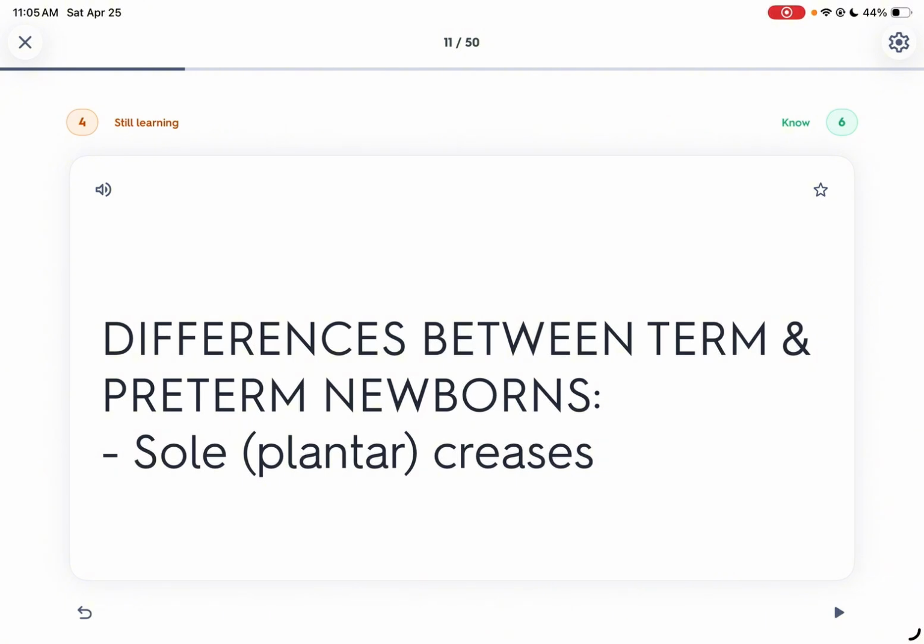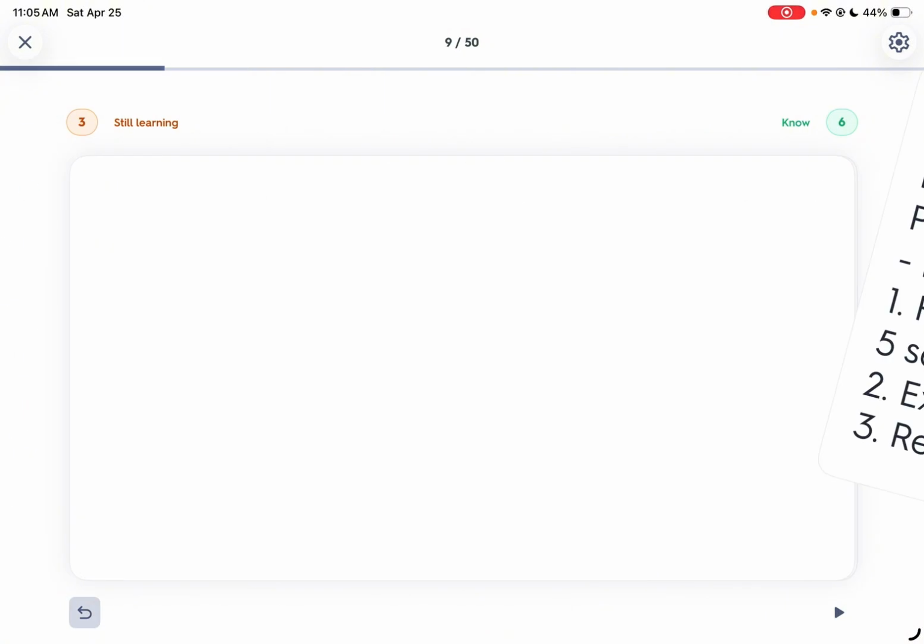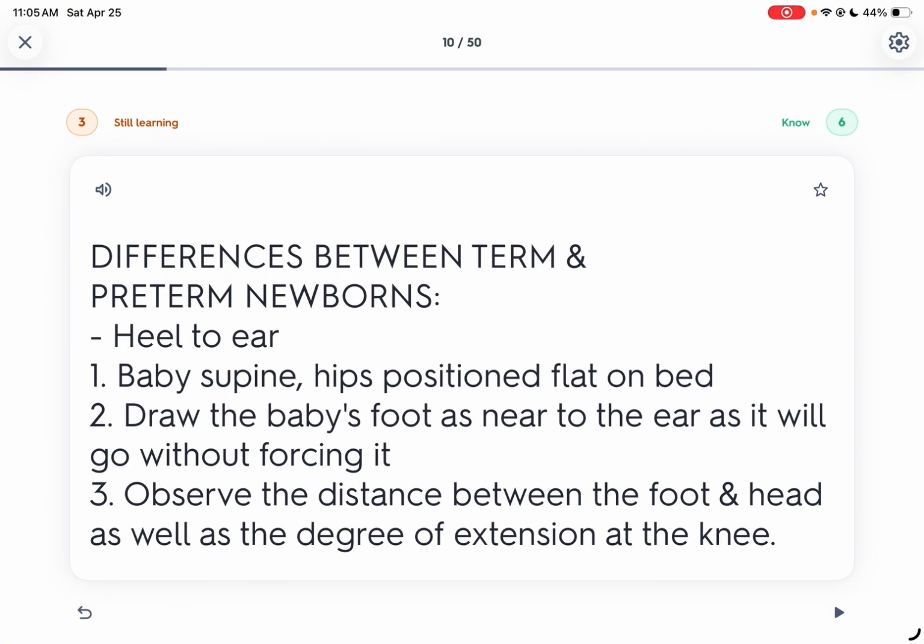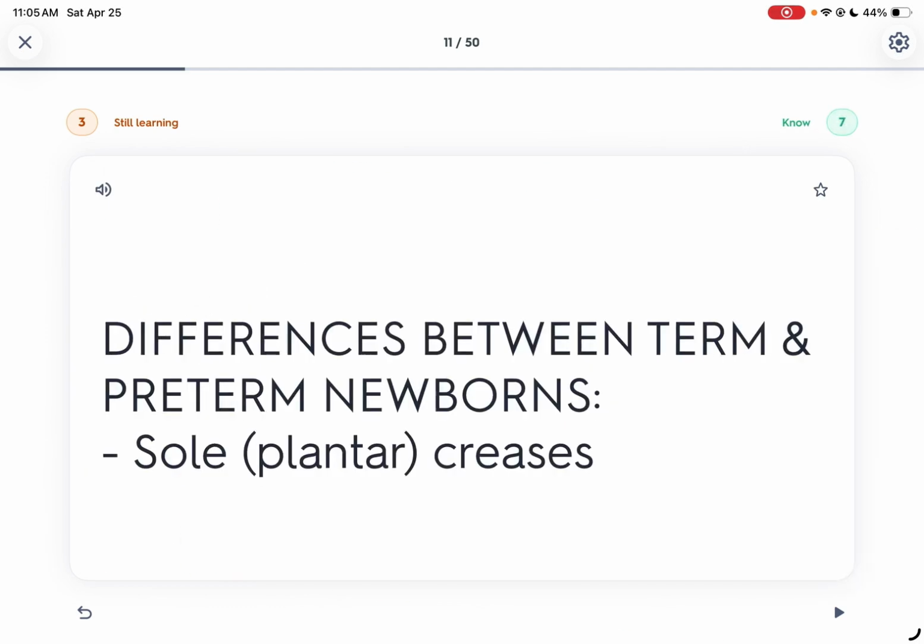And sole creases, breast tissue, then male and female genital areas. Ito sa recall kadali ha. Recoil of extremities, tawag, heel to ear. And sole plantar creases. Breast tissue, dili daghan kayo for less than 32 weeks, mga ganun bitaw.